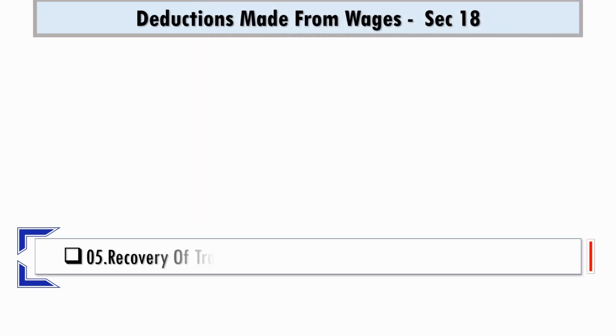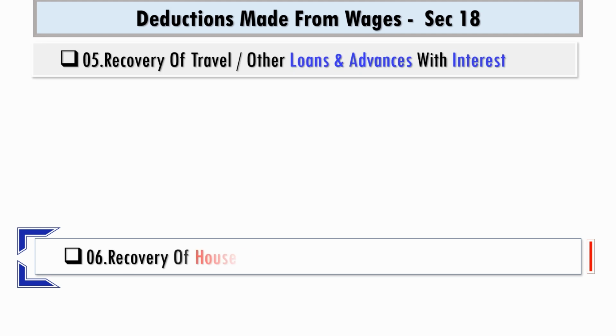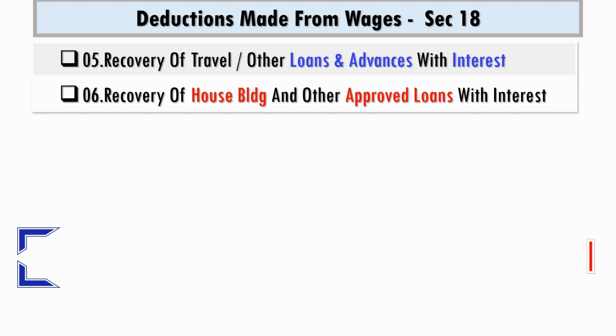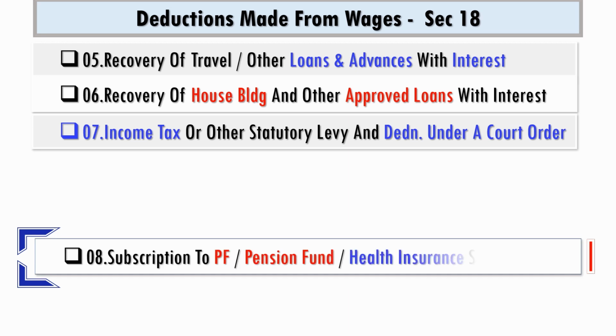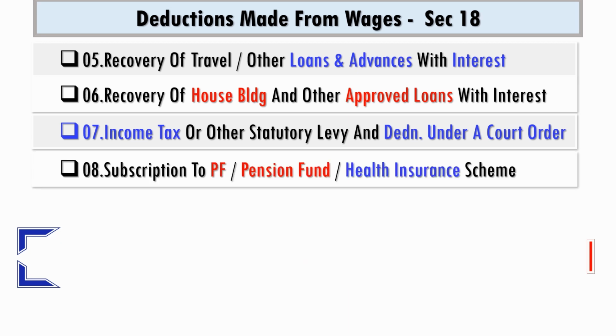Deduction towards recovery of travel or other loans and advances with interest. Deduction towards recovery of house building and other approved loans along with interest. Deduction of income tax and other statutory levy and deductions under a court order. And deductions towards subscription to Provident Fund, Pension Fund and health insurance schemes.